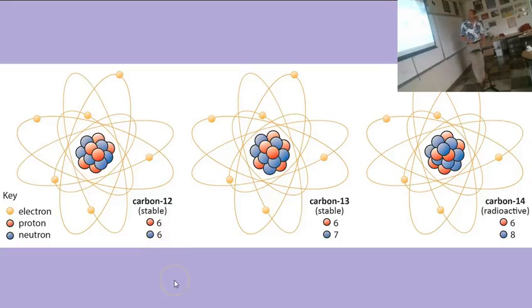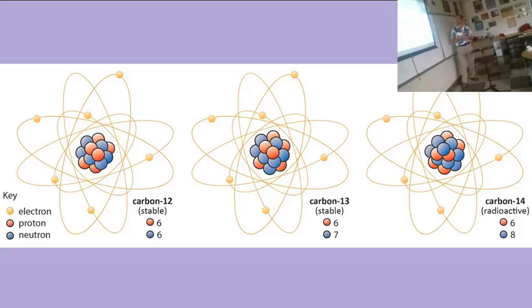So here's the different carbon isotopes, okay? Carbon-12 is the normal carbon. Almost all the carbon in the universe is carbon-12, 6 protons, 6 neutrons. There is a very small part of the universe that is made out of carbon-13. It's even less than the parts of the universe that are made out of carbon-14, and they're minuscule slivers, right? But part of it is. And carbon-14 is radioactive. Carbon-12 and 13 are stable.